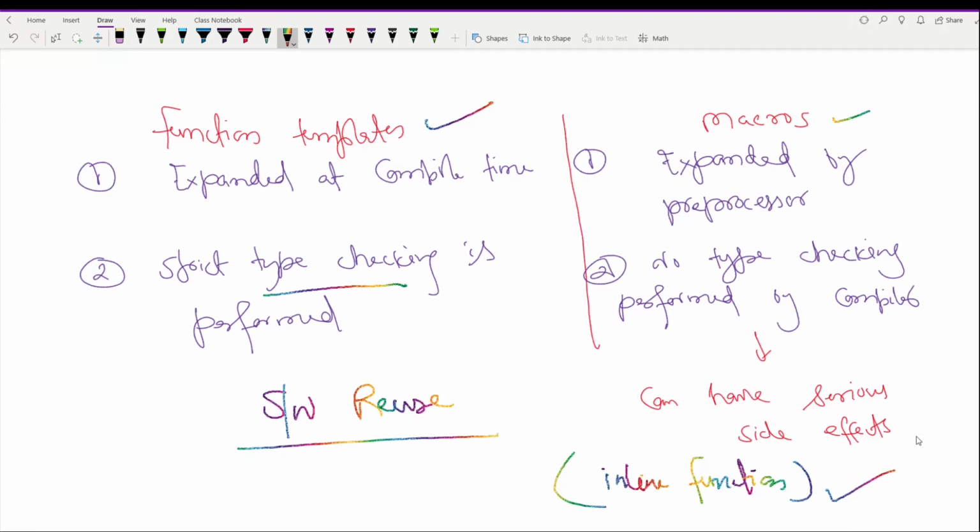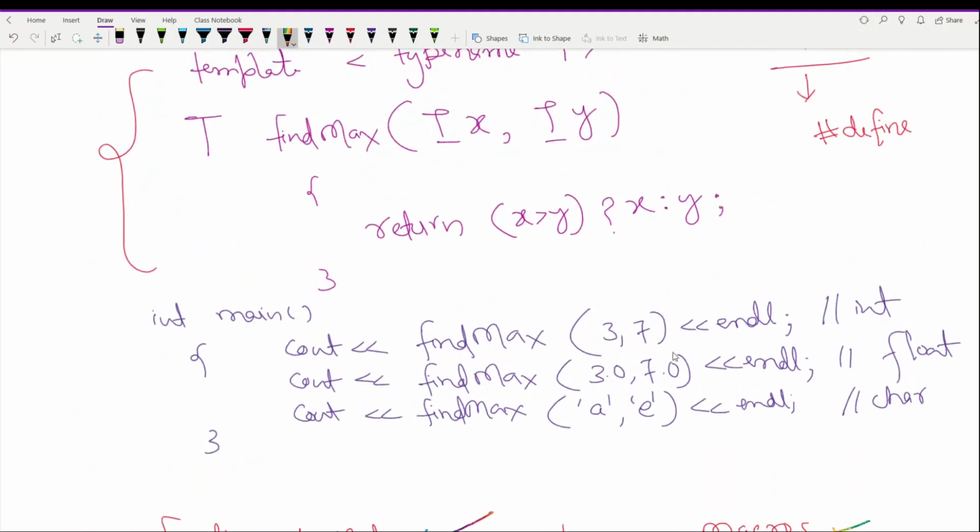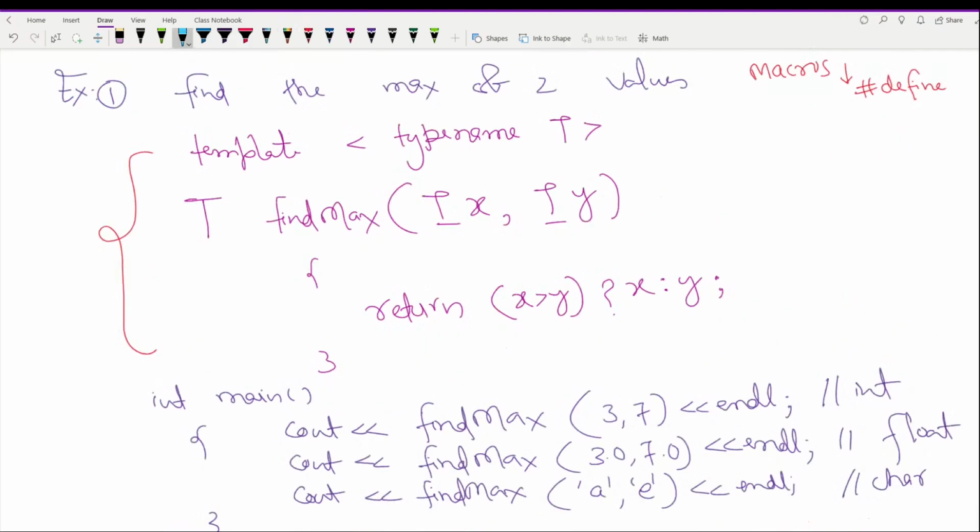And one more thing: we are doing all these things for integer, float and character, which are primitive data types. But if you want operators to work for user-defined data, you need to overload them. And if you don't do so, there will be a compilation error, right? So till now we have talked about templates and macros both. Let's understand the working of this function a little bit more so that we can understand the concept.